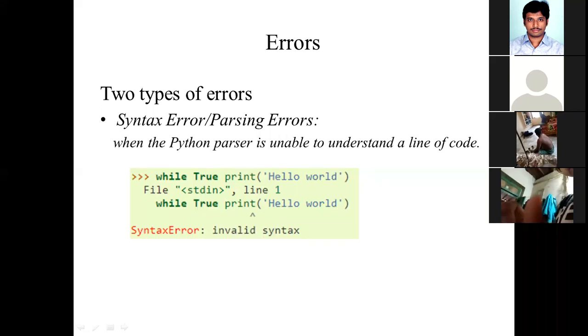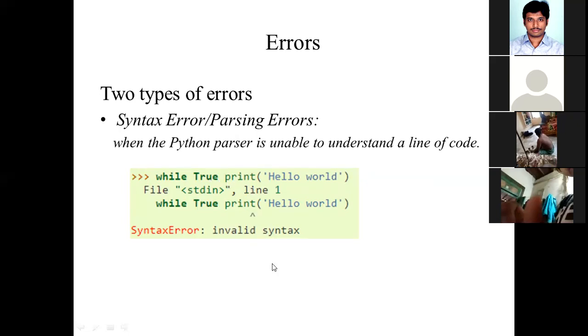Can you guess what this error is? Why did you get this error? Somebody is asking about the end of file, the EOF error. EOF stands for end of file. While True: the first part is the while statement, and the next is the condition, which is specified as always true. Though these two statements are correct, you are getting an error.